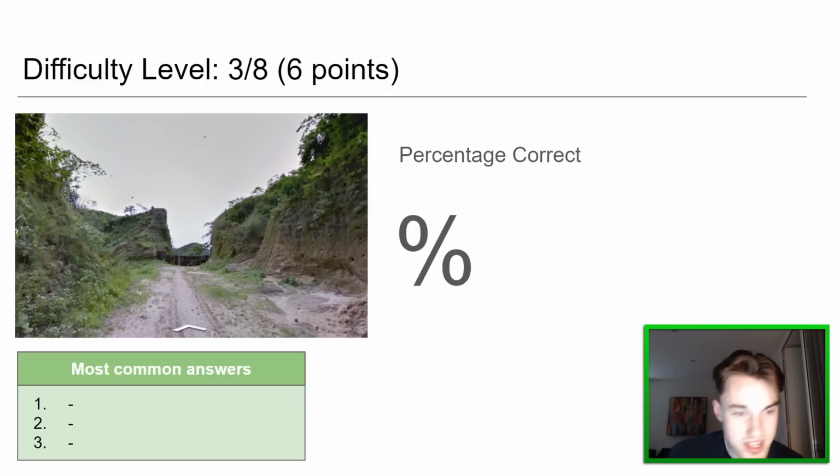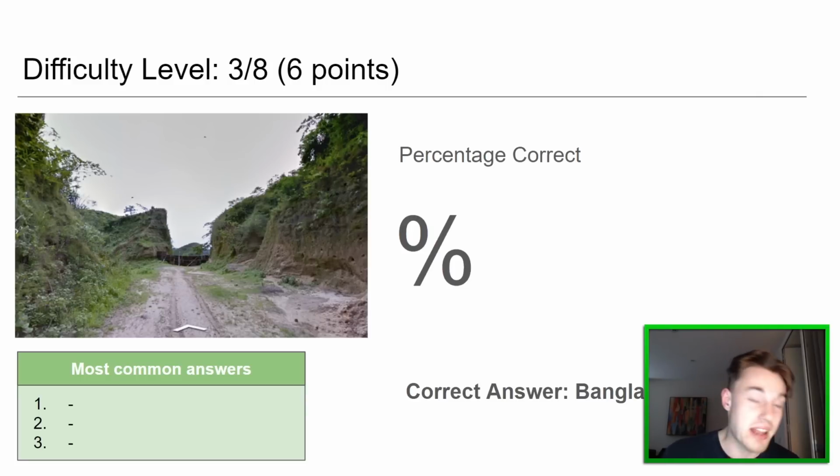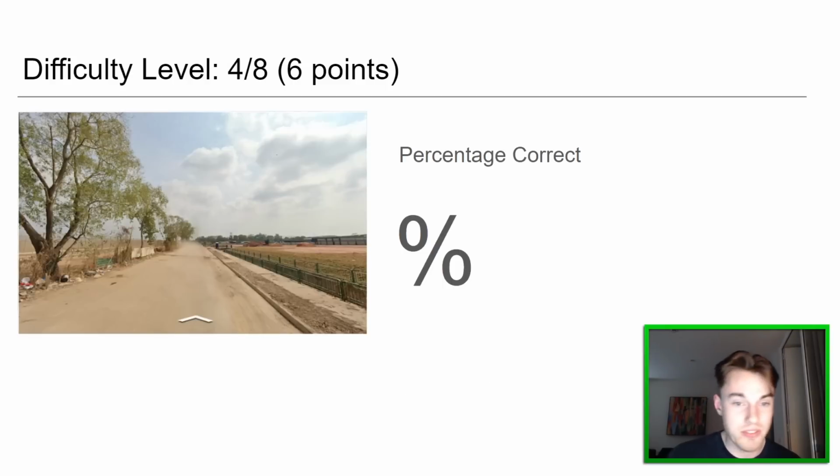This one we said was Bhutan. It was Bangladesh, actually. The Northern Hills, I'm assuming this is like northwest, but maybe it's near Chittagong, I don't know. But yeah, the kind of northern Bangladesh I often confuse with Bhutan, so that was only worth 6 points. Let's see, they're gonna get more difficult from here.